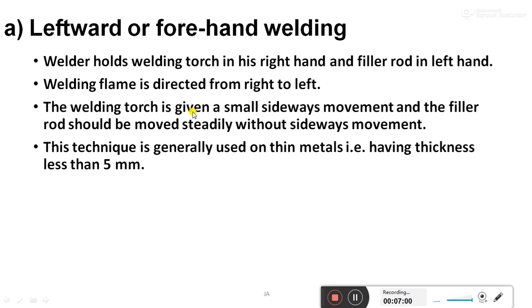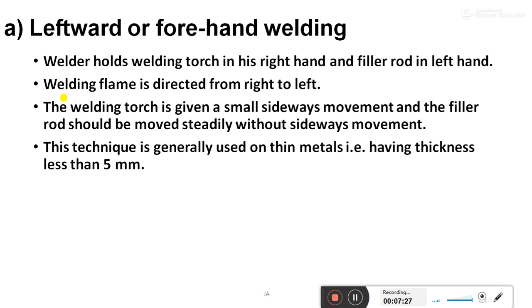The welding torch is given a small sideways movement and the filler rod should be moved steadily without sideways movement. This technique is generally used on thin metals having thickness less than 5 mm. So we should see what the leftward technique is, what the movement of the welding torch is, what the direction is, and how it is going to move. And what is the application of this.